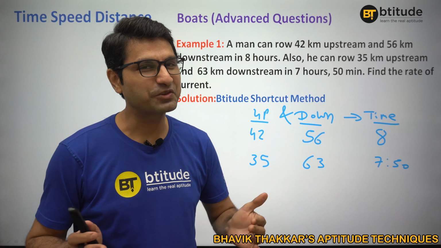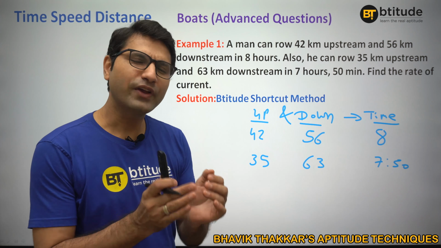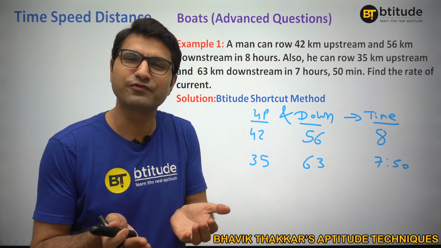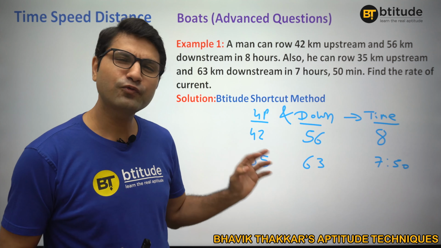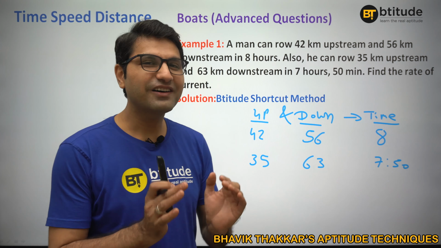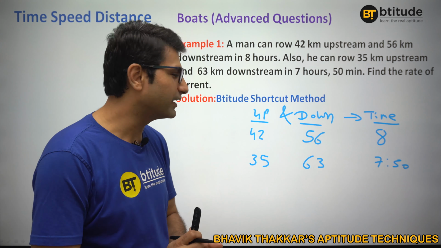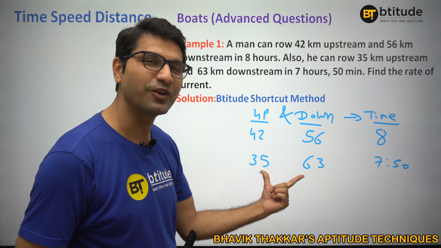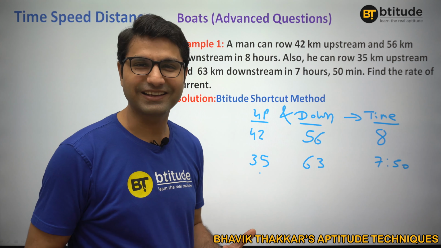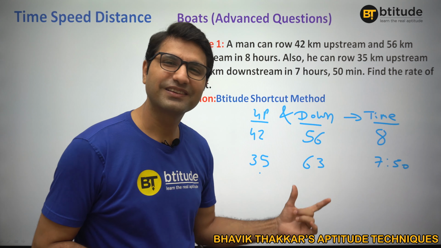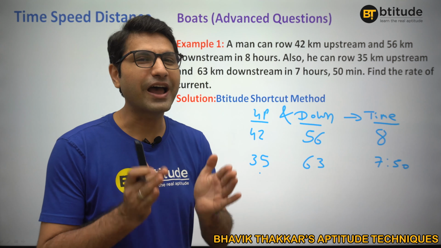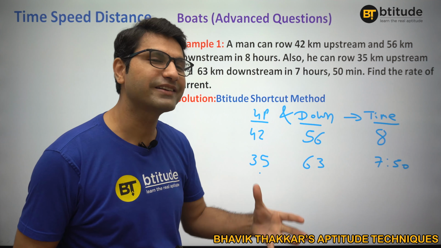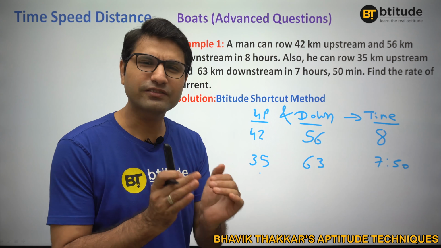That means we are supposed to find out the speed. Now there are various tricks to solve this kind of question. This is a traditional question which comes more often in various examinations, as you know. So try to figure it out. Our trick is pretty simple. If you add upstream plus downstream, how much is it? 98 kilometer. Here it is also 98 kilometer, and many of the times it is like that. So when the total is the same, it is very easy. First of all, I am going to give you an idea on the questions where total up plus down, that means total distance, is the same as in this case. Now this question becomes very easy.